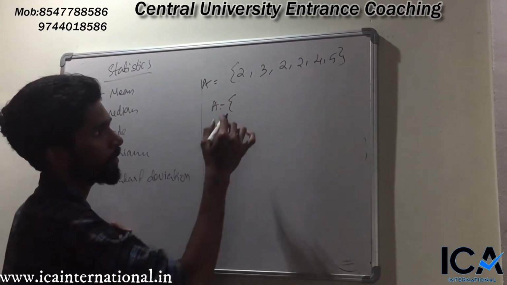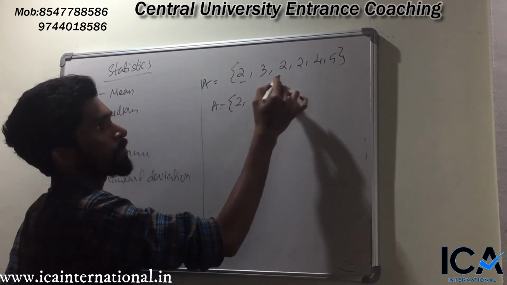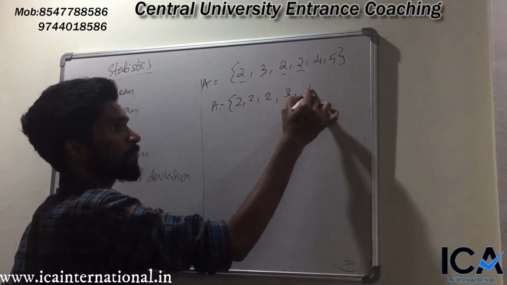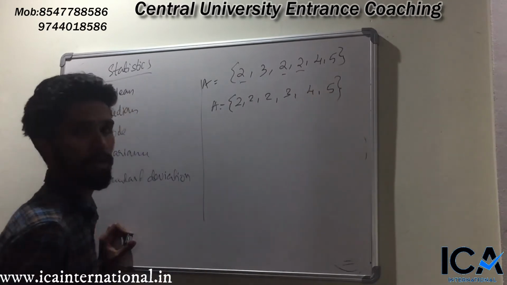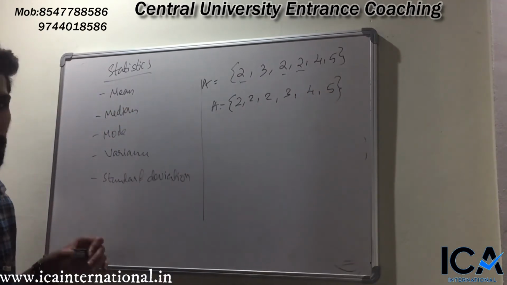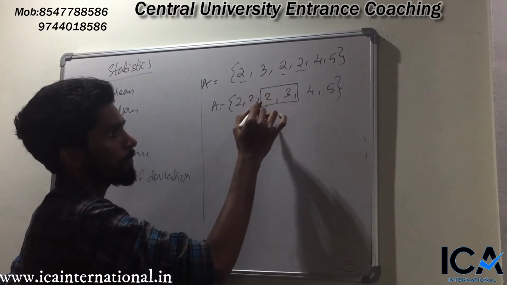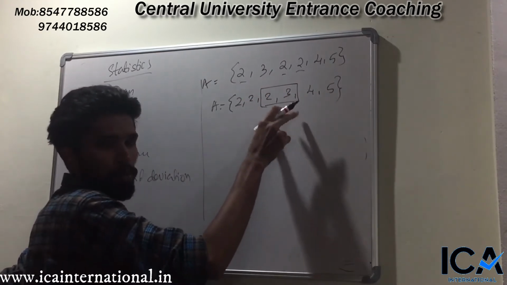Write the smallest element at the first, 2. Next we have 2 more 2's, 2, 2. Next we have 3, 4 and 5. And you find what is the element at the middle. If you see this set, we have 2 elements in the middle, right? So 2 and 3, we have 2 elements.